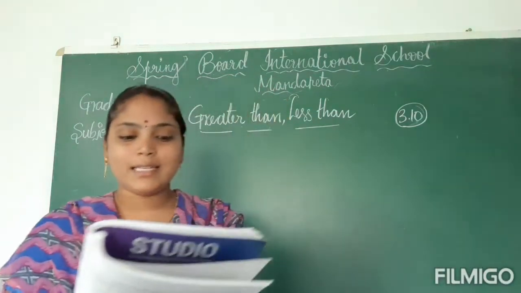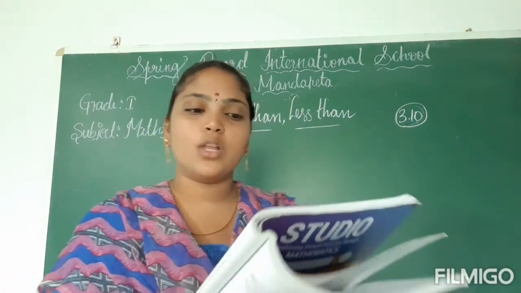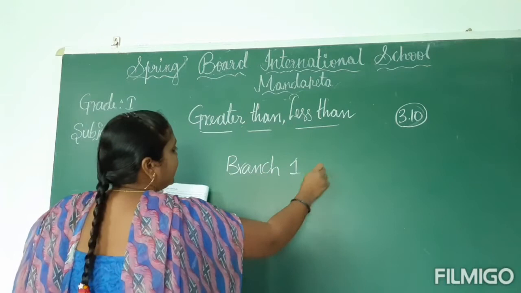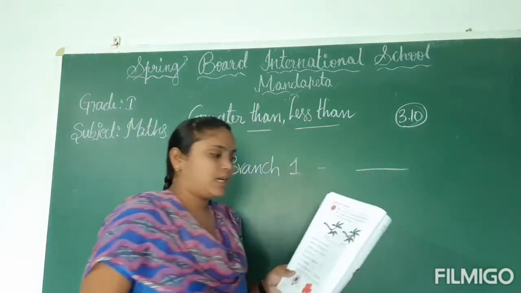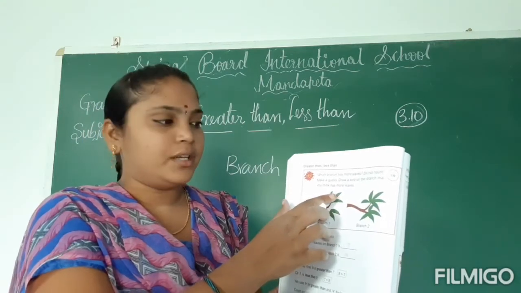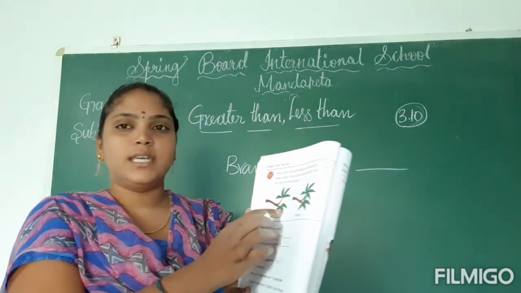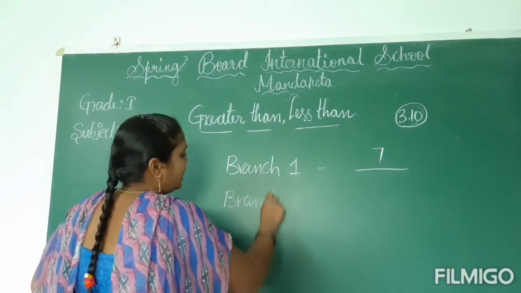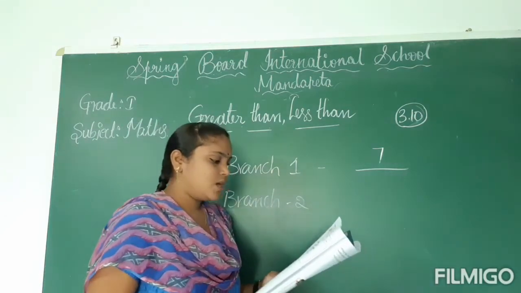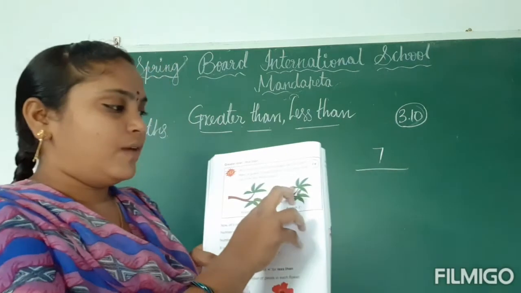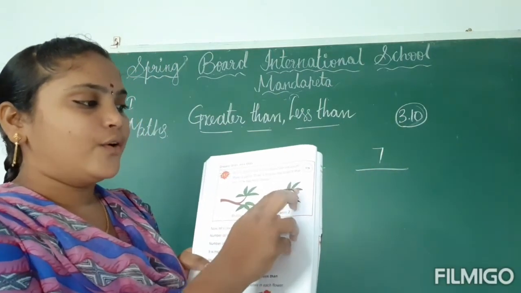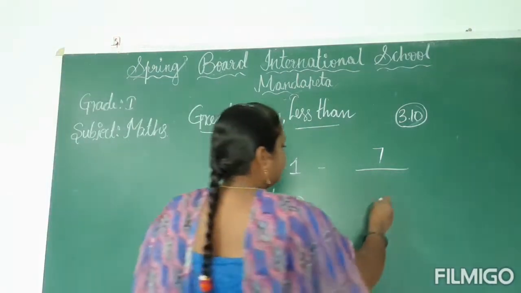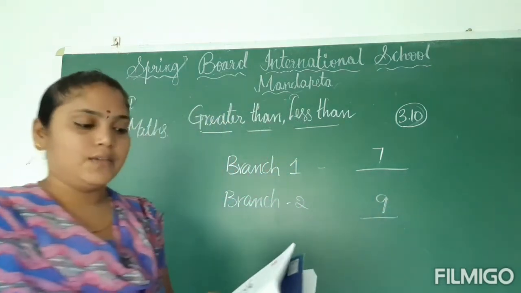Okay, children, next. Now let's count and check. Number of leaves on branch 1. Let us count how many leaves are on branch 1, children. 1, 2, 3, 4, 5, 6, 7. Okay, branch 1 has 7 leaves. And let us count branch 2 leaves. Number of leaves on branch 2: 1, 2, 3, 4, 5, 6, 7, 8, 9. Okay, branch 2 has 9 leaves.